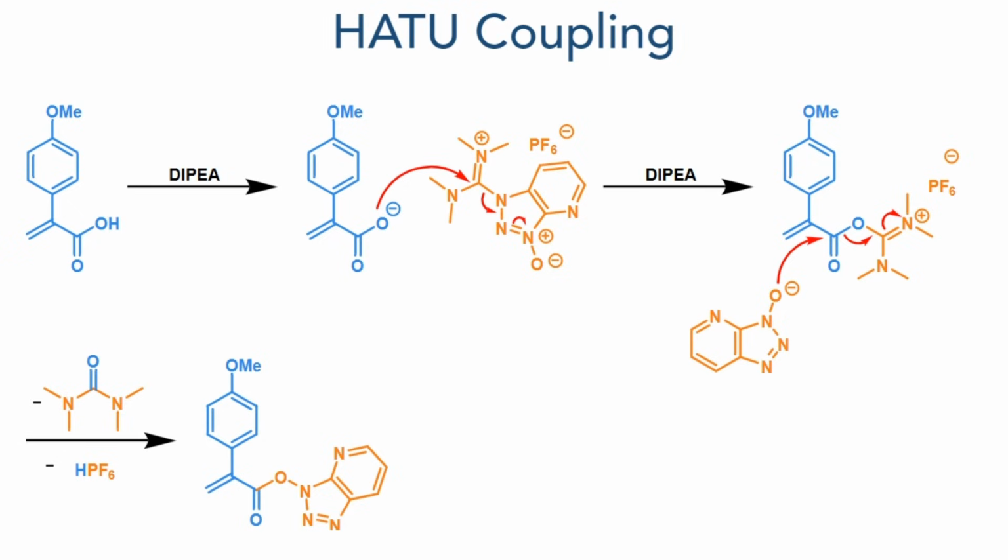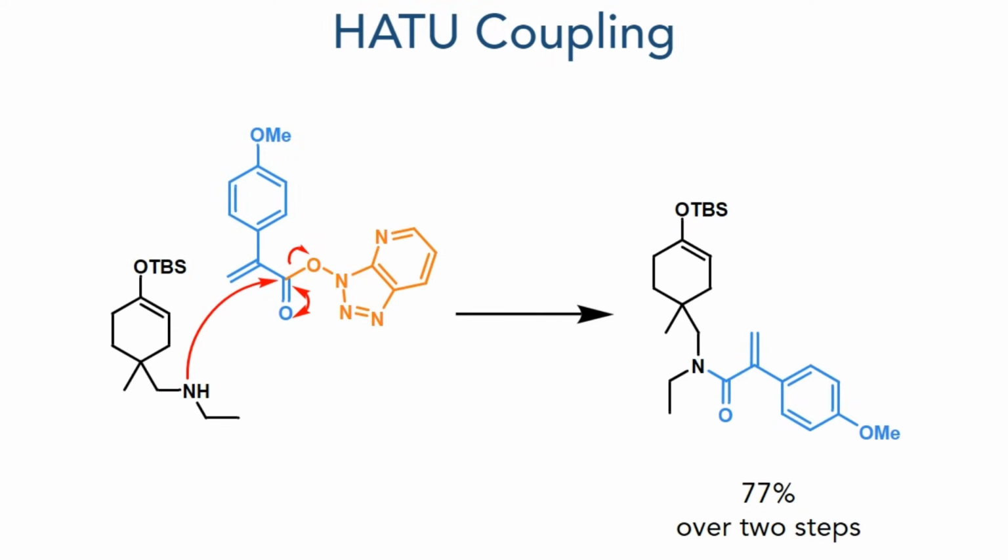The carboxylic acid coupling partner is first deprotonated by diisopropylethylamine, and this then attacks the HATU reagent, forming an acyl tetramethylisouronium salt. This is then attacked by the azabenzotriazole moiety, eliminating urea to form an active ester. This active ester is then attacked by the amine formed by the reductive amination to form the target peptide bond in a 77% yield over 2 steps.